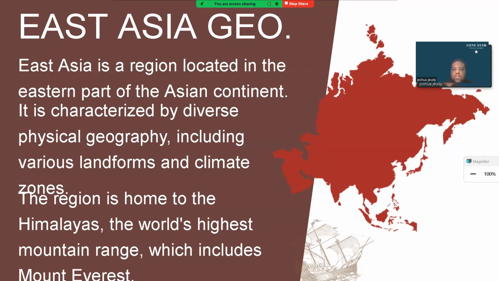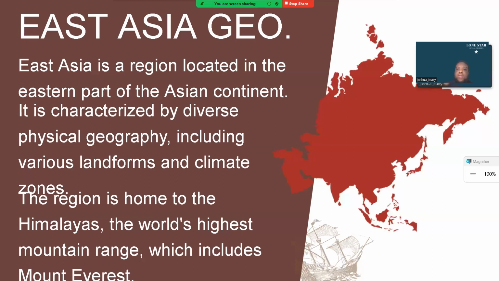So East Asia is located obviously in Asia, but in the eastern part of it. Asia is a massive continent, one of the biggest continents we have in the world. East Asia incorporates a large portion of it, pretty much everything from the northern parts of India all the way to Siberia, which is in the north close to Russia, and as far east as Japan.